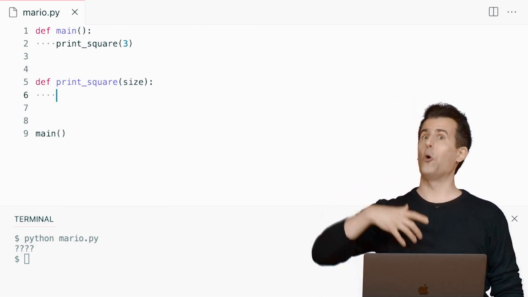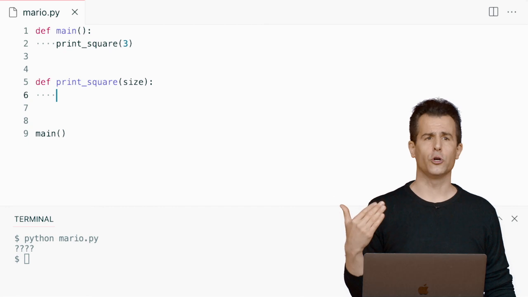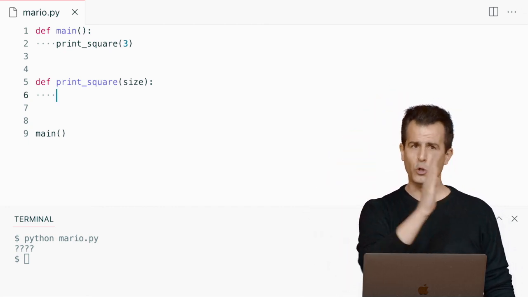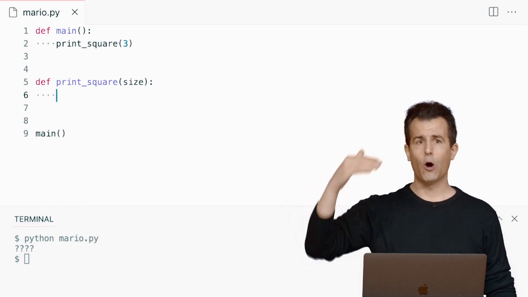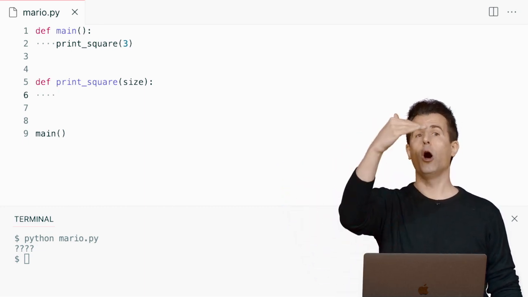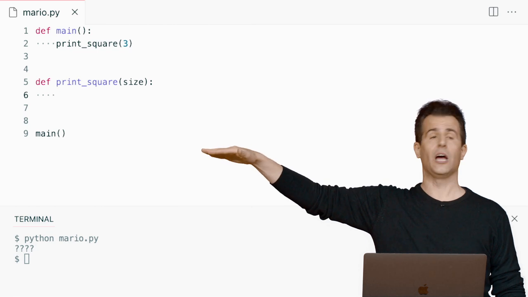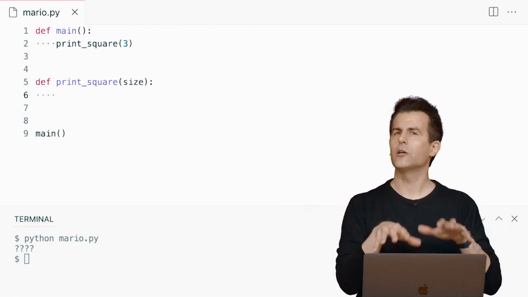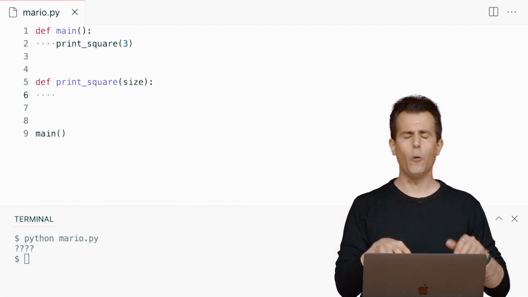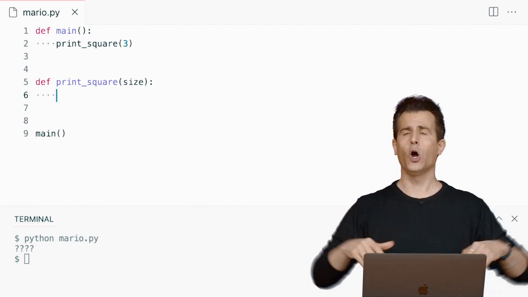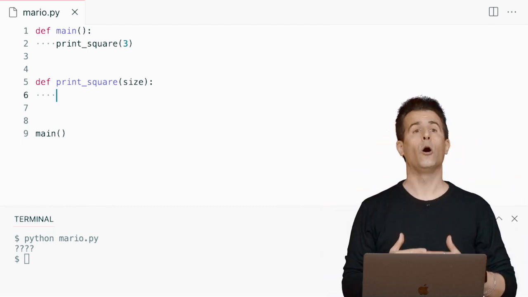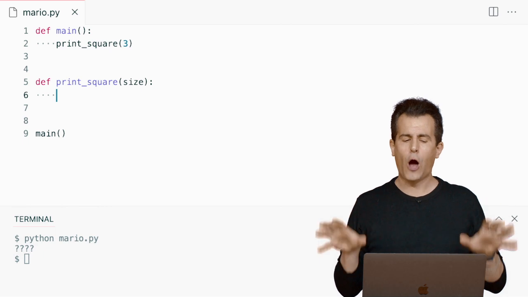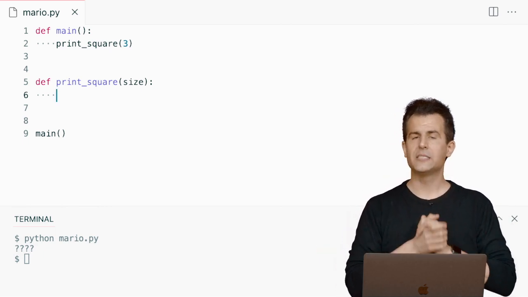And if you're familiar with an old school typewriter or even a printer nowadays, it generally prints from top to bottom. So even if you have multiple columns, you print out one line at a time. And while you're on that line, the printer or the typewriter prints from left to right. And that's kind of the mental model to have with your black and white terminal window. All of the output for every example thus far starts at the top and goes down to the bottom, from top to bottom, left to right. So we have to generate our output, our square, in that same way.